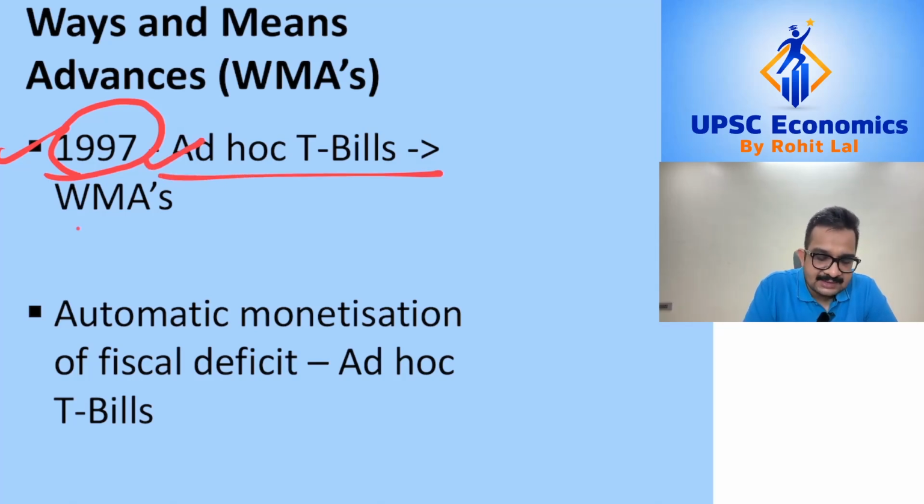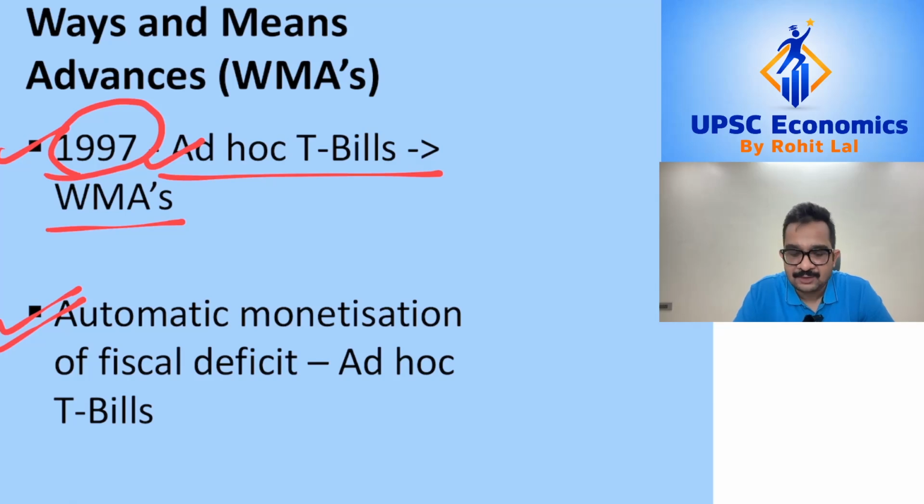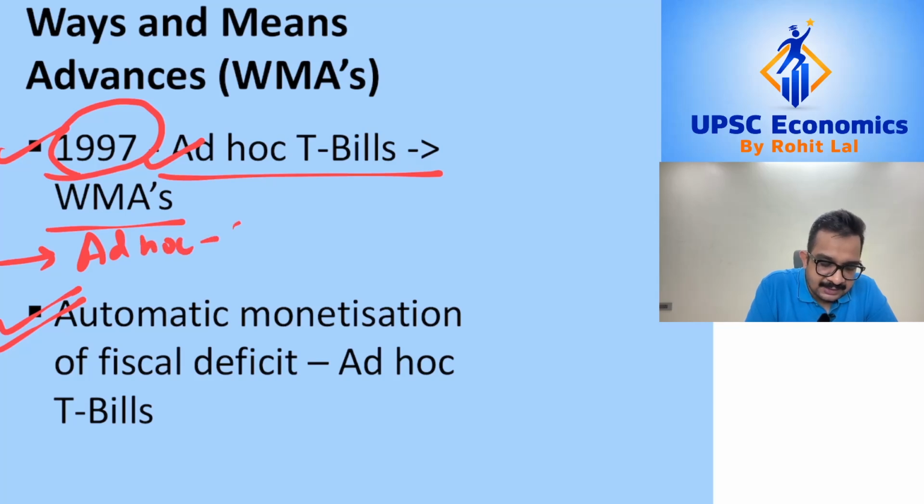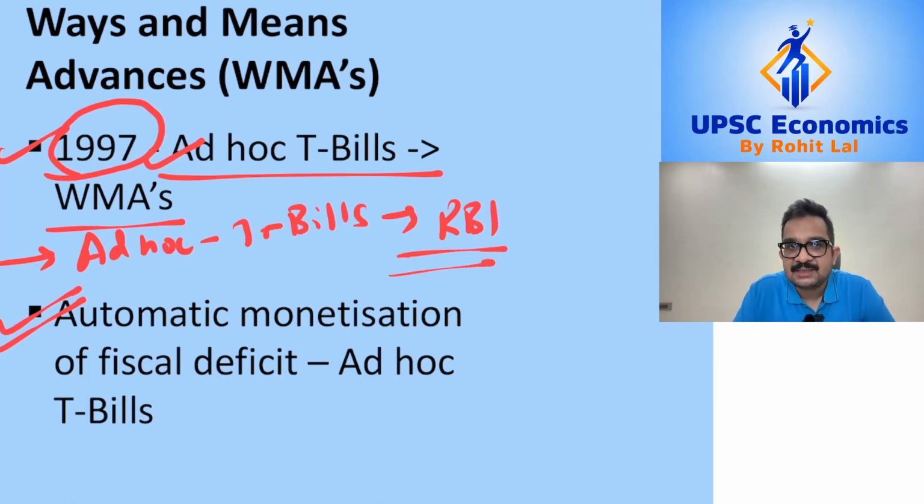Prior to 1997, you had the system of ad hoc treasury bills. Now, we'll understand what was happening under the system of ad hoc treasury bills. So, prior to 1997, if the government faced a shortage of cash, or basically if the government's expenditure exceeded its revenues, the government would issue ad hoc treasury bills. So, the government would issue ad hoc T-bills, and it was RBI which was automatically purchasing these ad hoc T-bills which were being issued by the government.